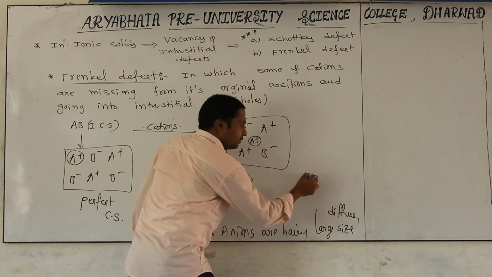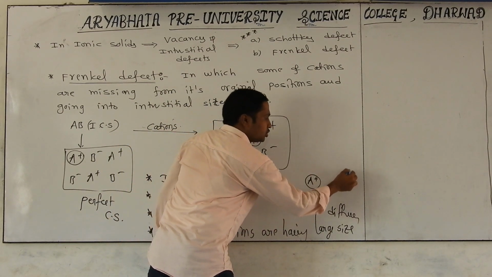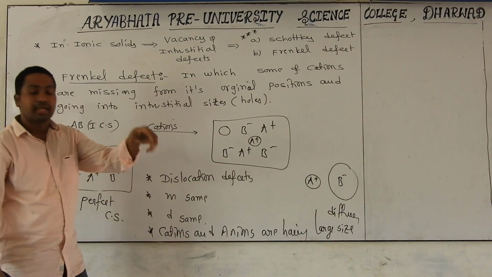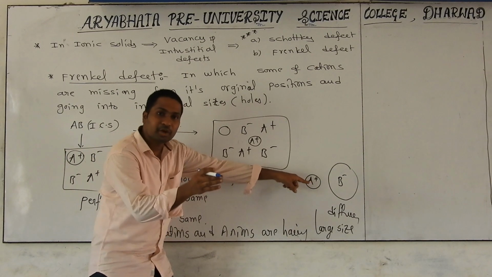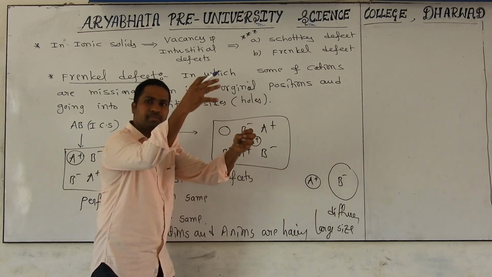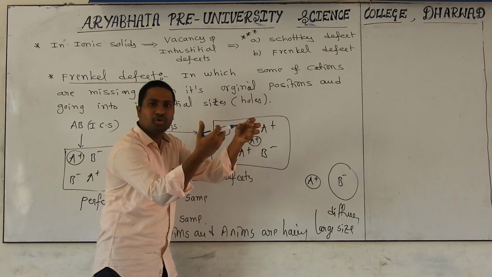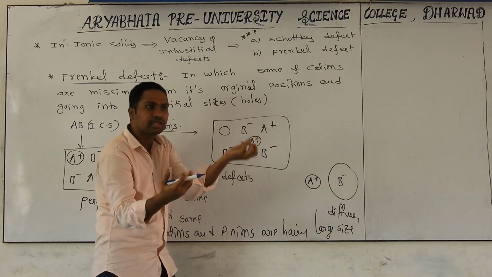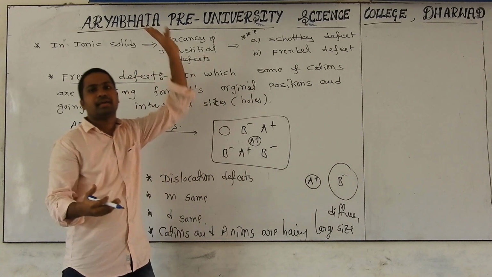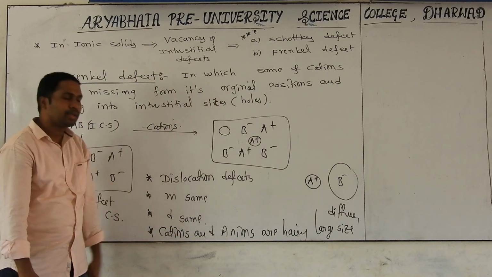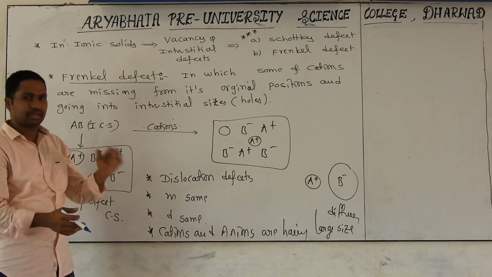Cations should be very, very small and anions should be very, very big. Then only are there more gaps. If you take a very small particle and a very big particle, they will not form a very close pattern. Then gaps are more, and due to more gaps, the cations dislocate from their positions and go into the gaps. This is possible when cation and anion have a large size difference.